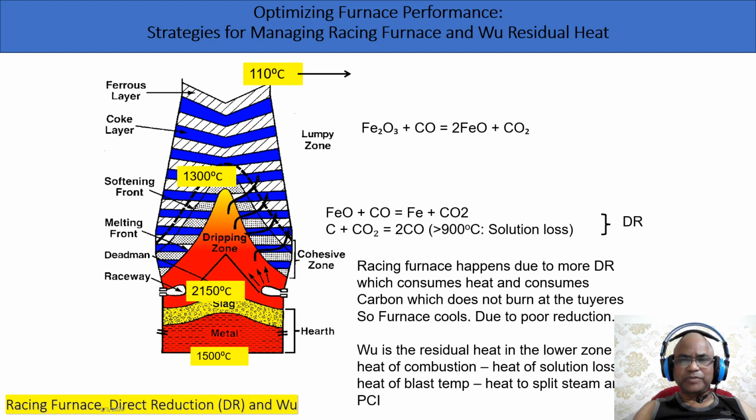The racing furnace phenomenon occurs due to increased direct reduction within the furnace. This heightened DR leads to the excessive consumption of heat and carbon, causing what we call poor reduction. Essentially, the furnace begins to cool down, disrupting the delicate balance of temperature and chemical reaction necessary for optimal operation.